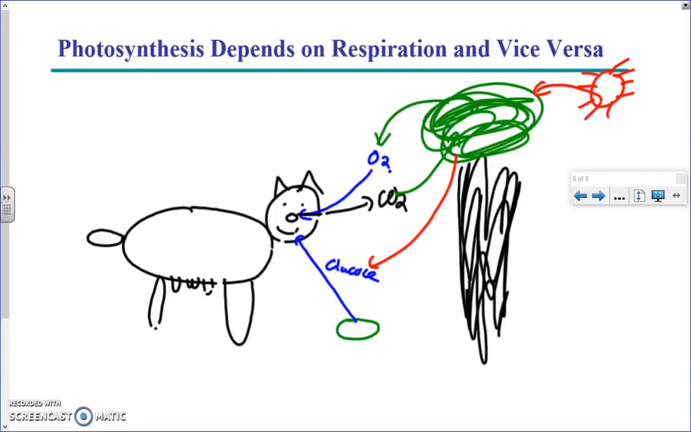And then guess what else animals release when they do respiration? They release water. And guess who needs the water to do photosynthesis? The plant.